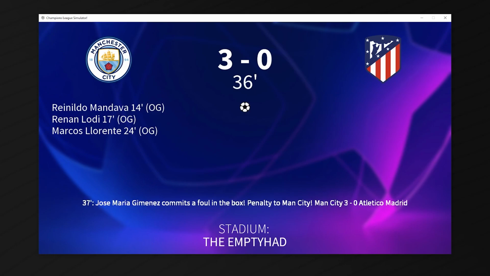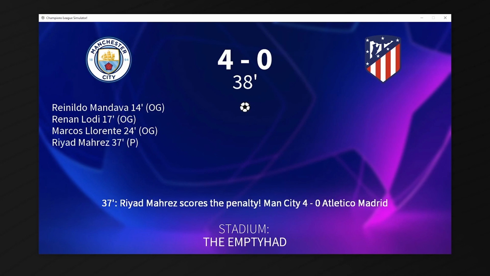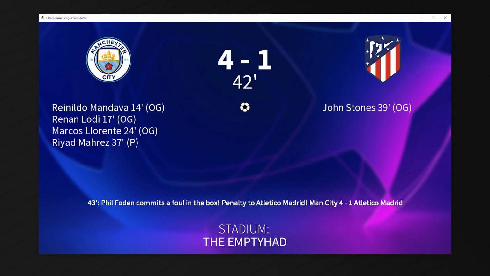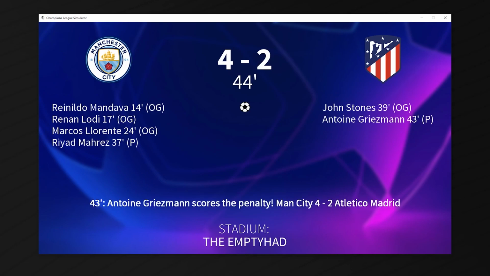Jimenez commits a foul in the box, and City have the chance to make it 4-0. Mahrez does. It's 4-0 before halftime. This tie is already over. However, John Stones scores an own goal to make it 4-1, and penalty to Atleti, and they can make it 4-2 before halftime, which they do because Antoine Griezmann scores. And this has actually become a contest now.